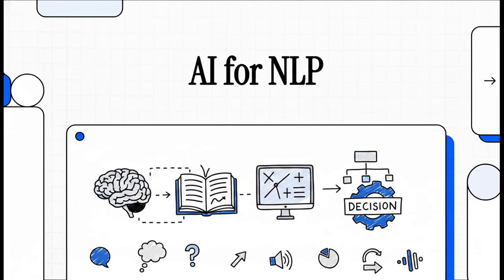Welcome to this explainer. Today, we're mapping out the complete data-to-decision journey of AI, specifically focusing on natural language processing, or NLP. We're going to dive straight into the core of how machines actually parse, understand, and infer meaning from human text. It's fascinating stuff, so let's get into it.